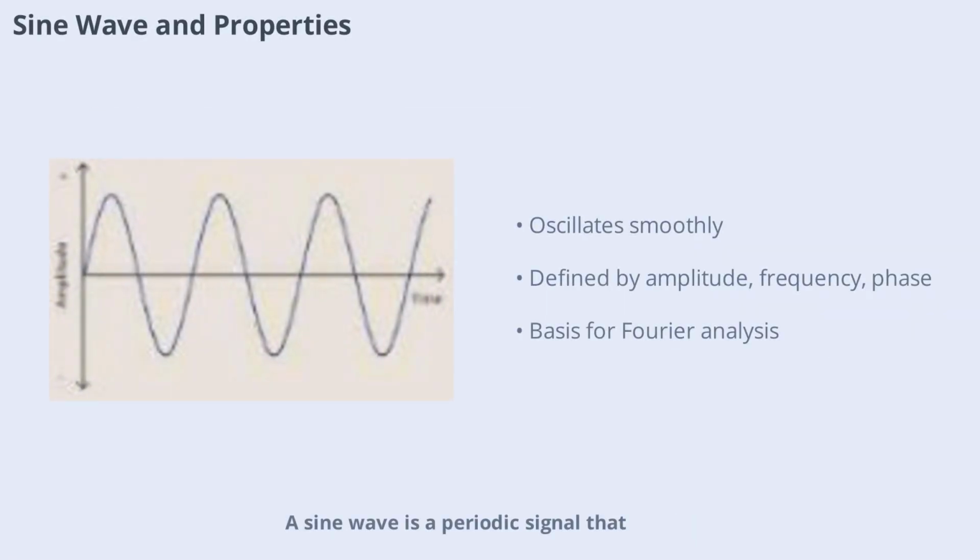Sine wave is a periodic signal that oscillates smoothly and is fundamental in representing alternating currents, sound waves, and more. Its mathematical form is x(t) = A sin(ωt + φ), where A is amplitude, ω is angular frequency, and φ is phase. Sine waves are building blocks for more complex signals and are key in Fourier analysis.